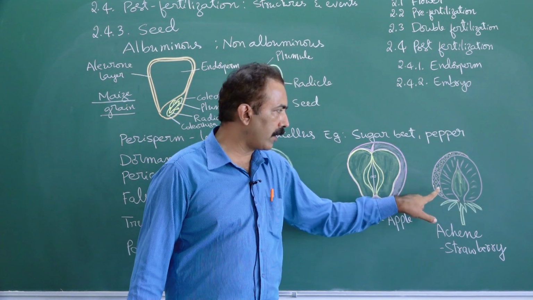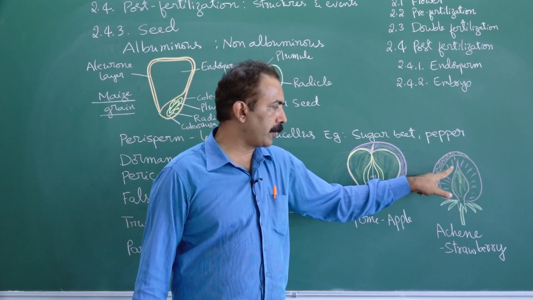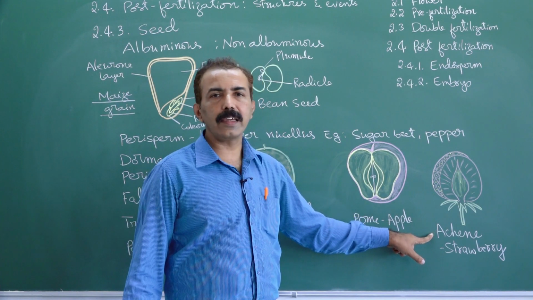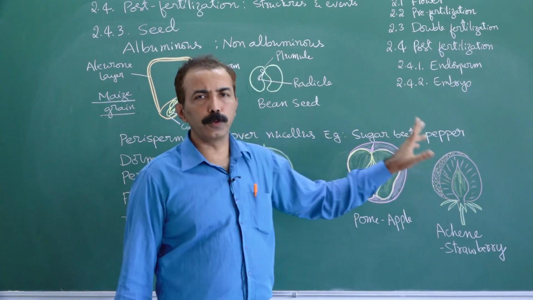The actual fruits are very much restricted to the surface. The major bulk of the fruit is made up of thalamus tissue. It's technically called achene. Achene of strawberry is also a false fruit.